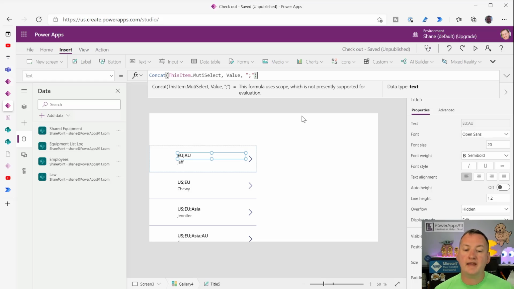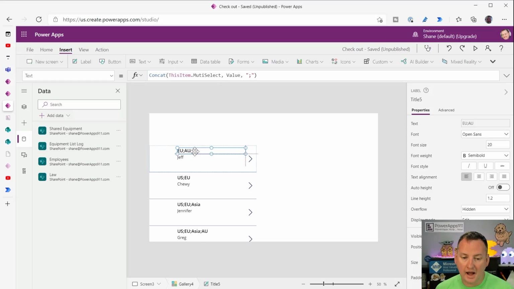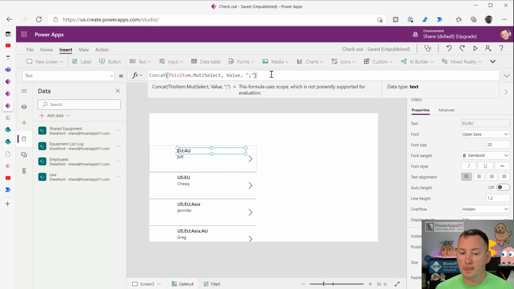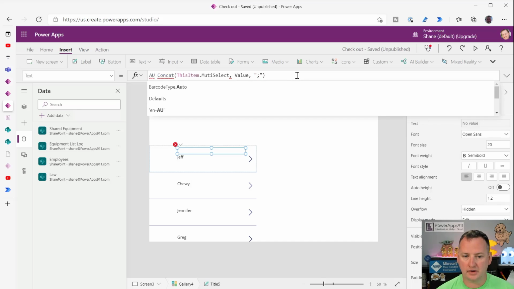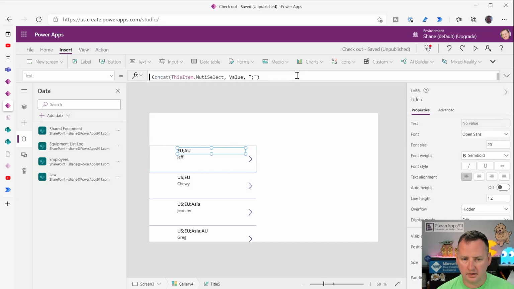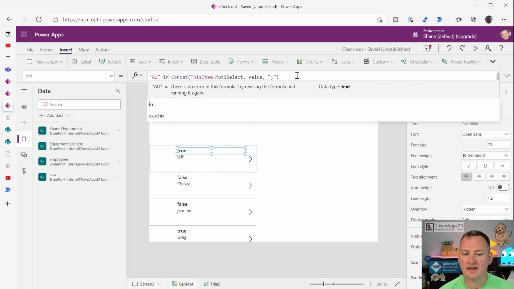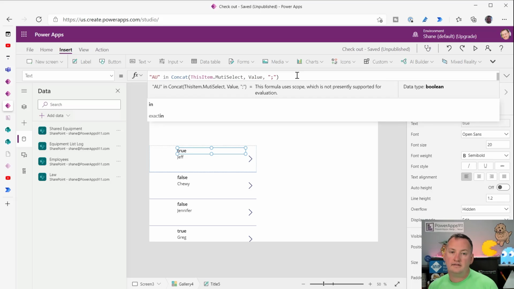Yay! So now that it is a string, what we could do is say, hey, I want the ability to search that. So we'll say concat that, and we can just say, hey, I want to know is AU, good old Australia, in that? And now you can see that, yes, Jeff has Australia in his data set. Chewy does not. Jennifer does not. Greg does.